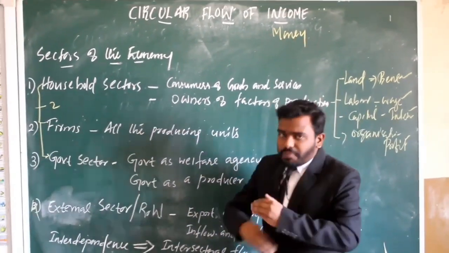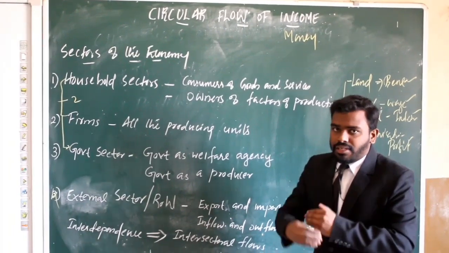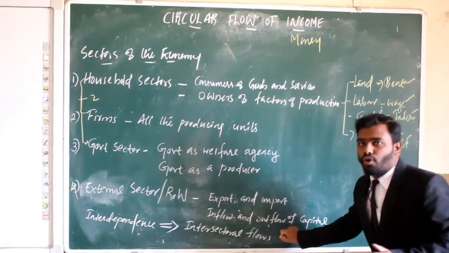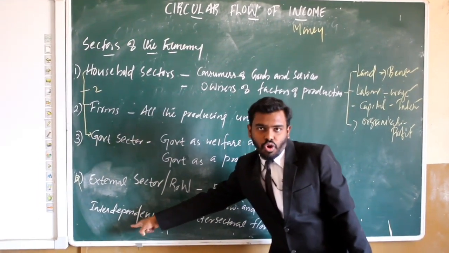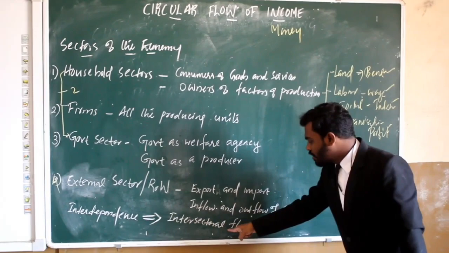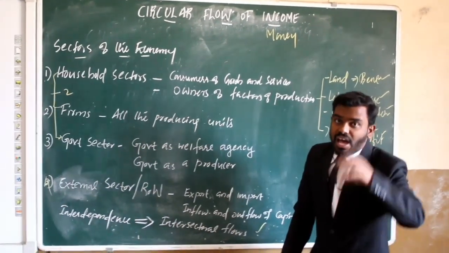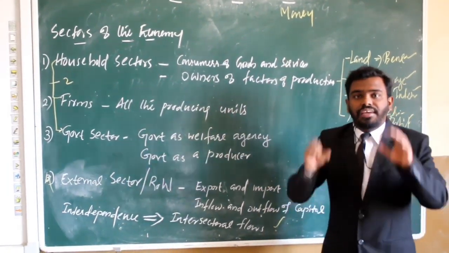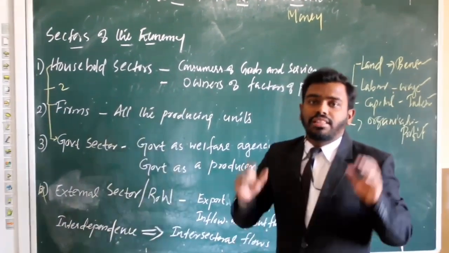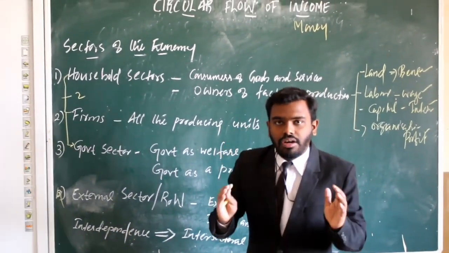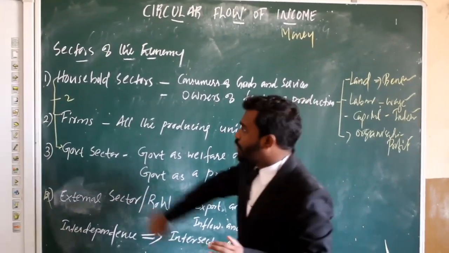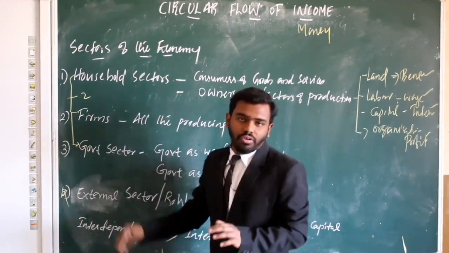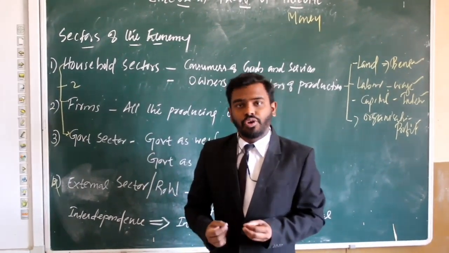So this interdependence among these sectors will lead to intersectoral flows. Keep in mind this interdependence of four sectors will lead to intersectoral flows, and this intersectoral flow is also known as circular flow. And in your syllabus only the circular flow of income of two sector model is included. Two sector means household and firm. We will not discuss three sector and four sector models because they are deleted from your syllabus.